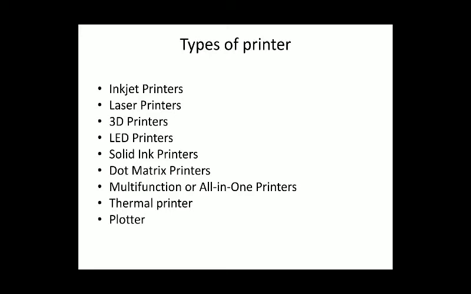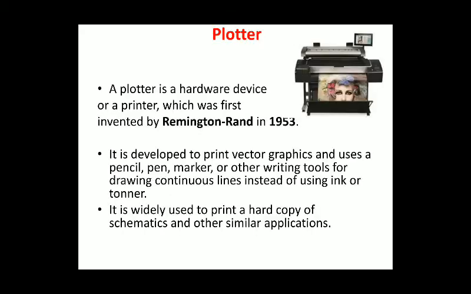Many types of printers are available: inkjet printer, laser printer, 3D printer, LED printers, solid ink printer, dot matrix printer, multifunction or all-in-one printers, thermal printer, or plotter. As per the requirement, the data, and the printing page, you can use many types of printer. First we check the plotter.